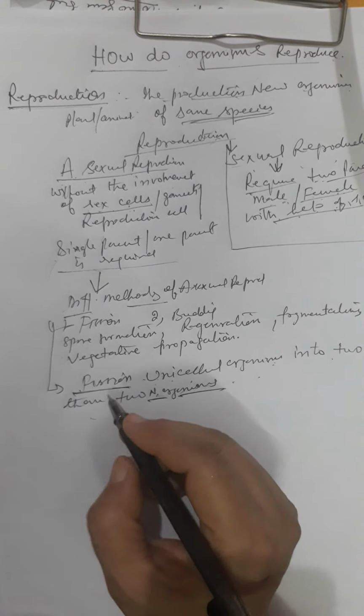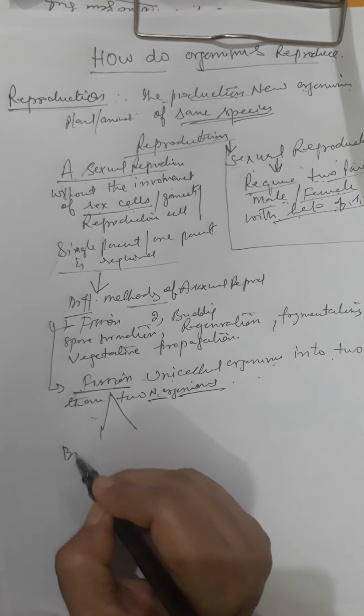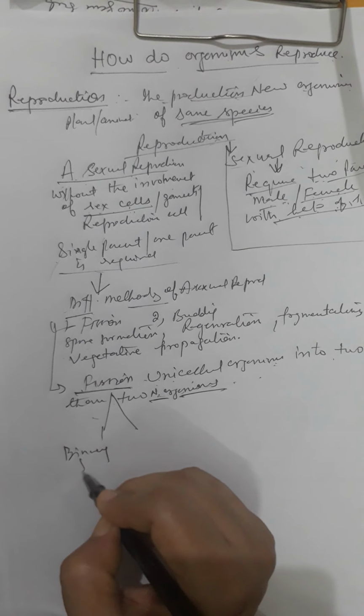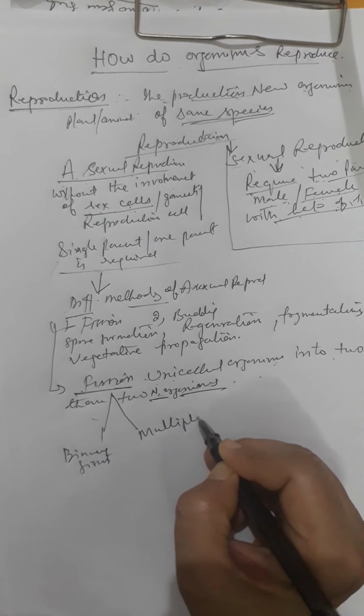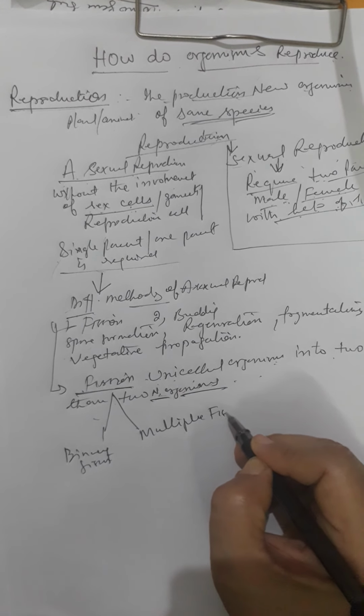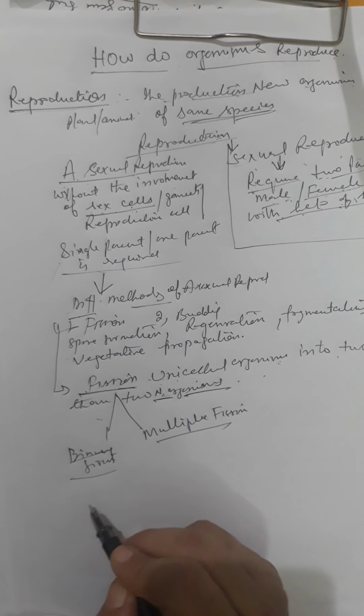So fission is of two types. Number one is binary fission. Number two is multiple fission. So first of all we will do binary fission.